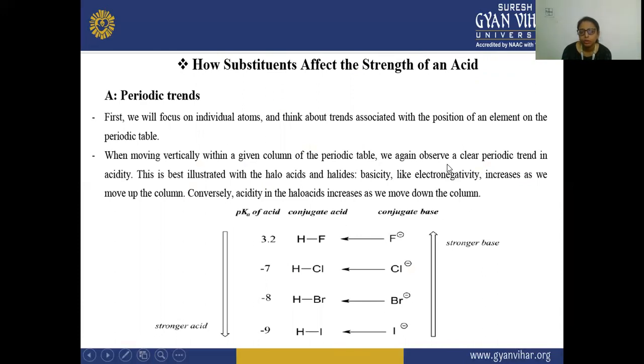in the halogens, we can observe a clear periodic trend in acidity. This is best illustrated with the halo acids, or you can say the hydrogen halides. Basicity, like electronegativity, increases as we move up the column.